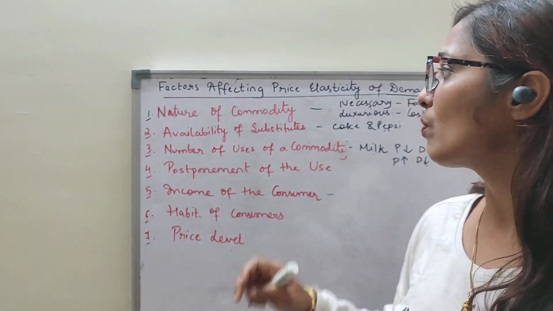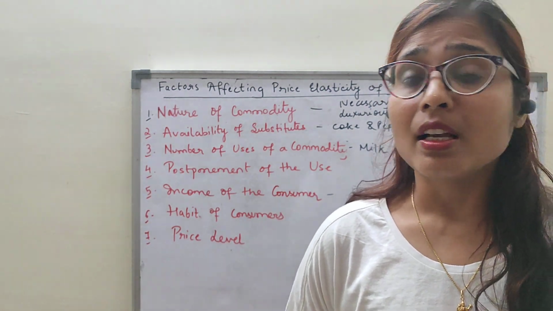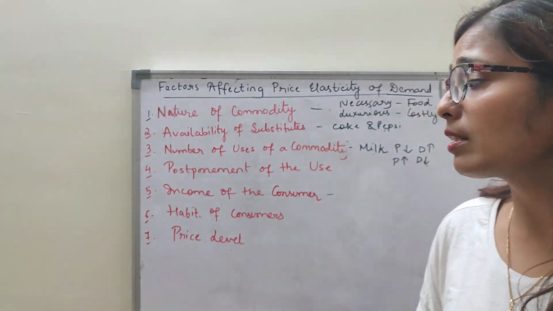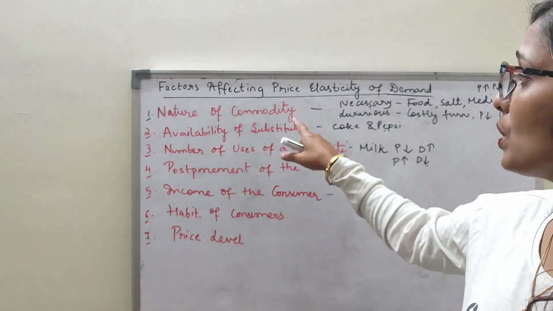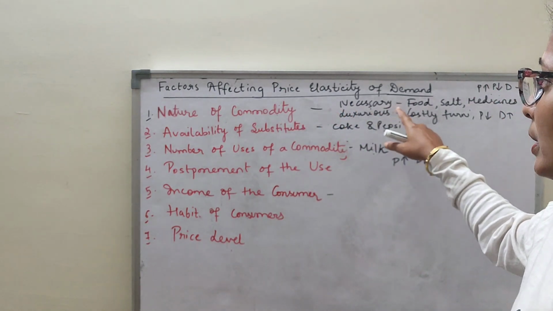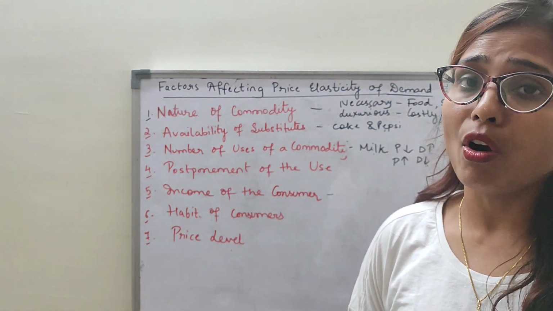So today's topic is factors affecting price elasticity of demand. That means the demand is changing, but on what basis is my demand changing? Let us discuss the several factors. First factor is the nature of commodity. That means whether it is a necessary commodity or luxurious commodity determines the price elasticity of demand.